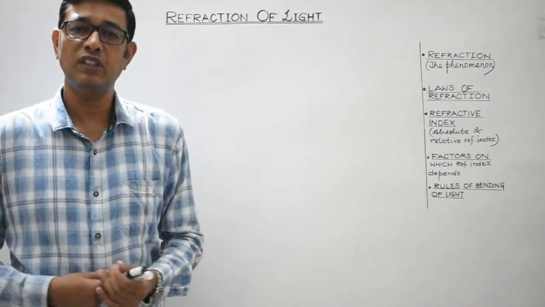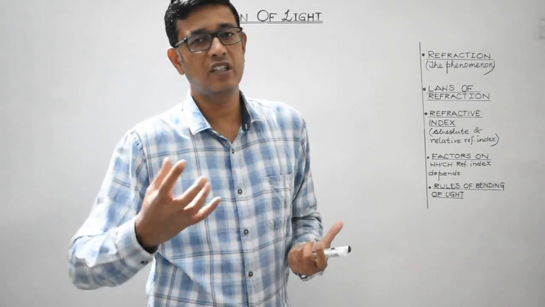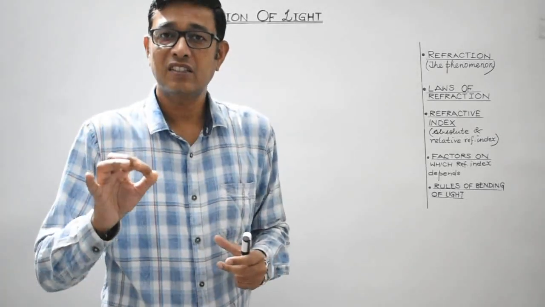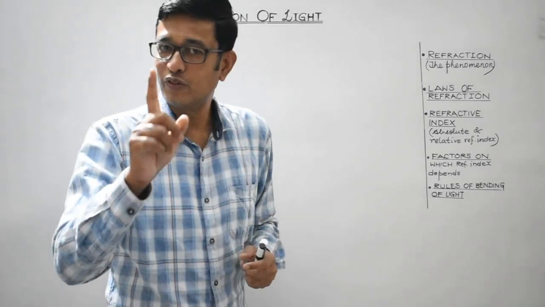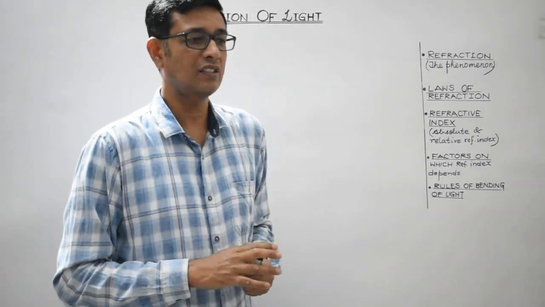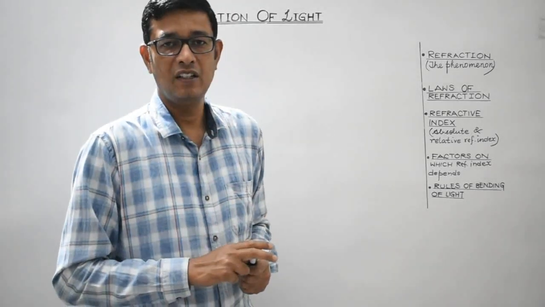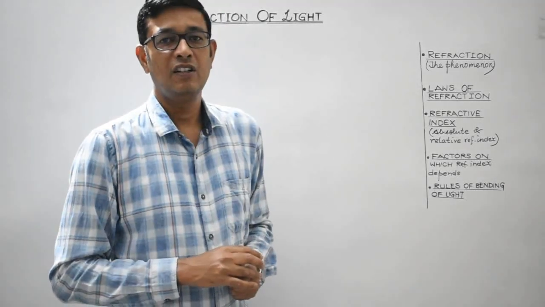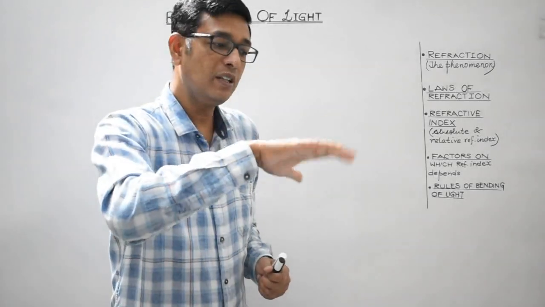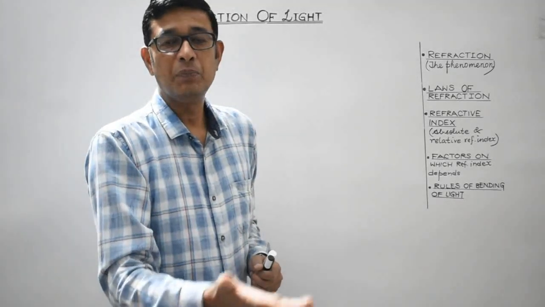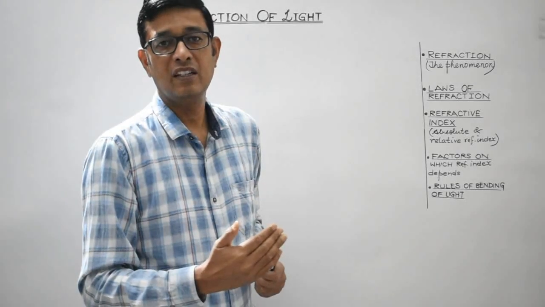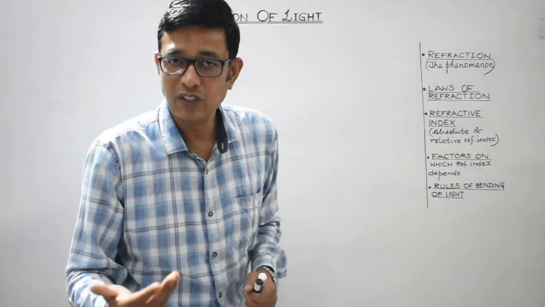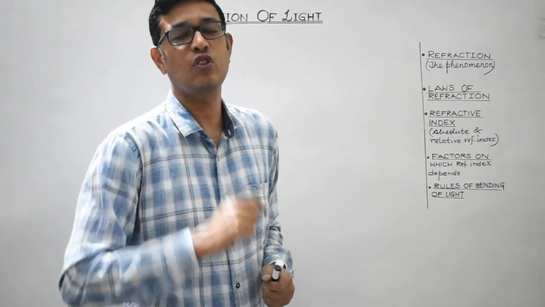So students, before we start with the actual topic, we need to be aware of certain basic facts. Now look, you all are aware, if light is travelling in a given medium, then it always travels along a straight path. This is as per the rectilinear propagation of light. So in a particular medium, light travels along a straight path. But when it enters from one medium to another medium, then the path of the light gets bent, right? It deviates.